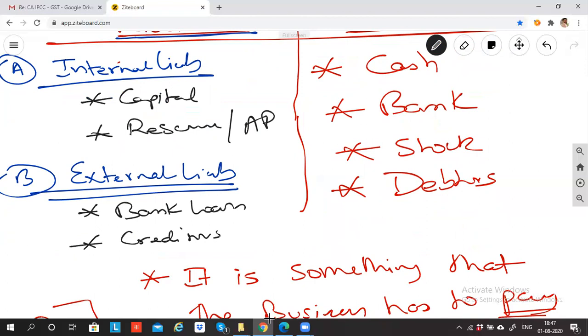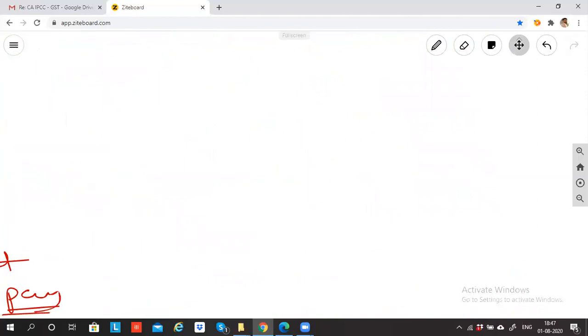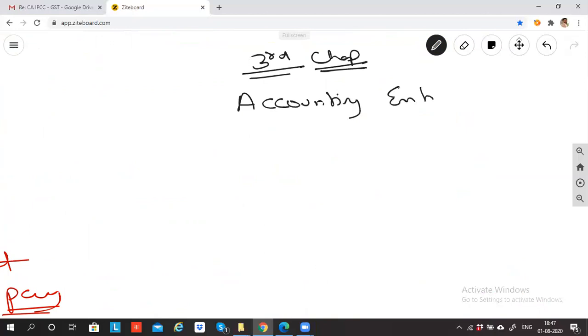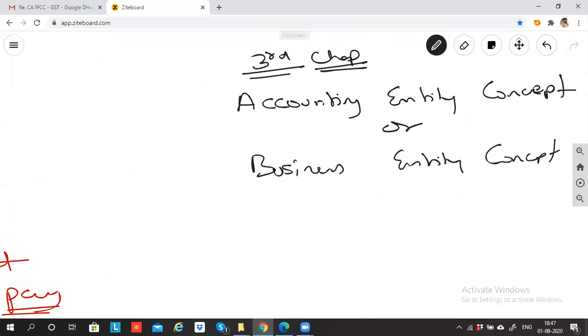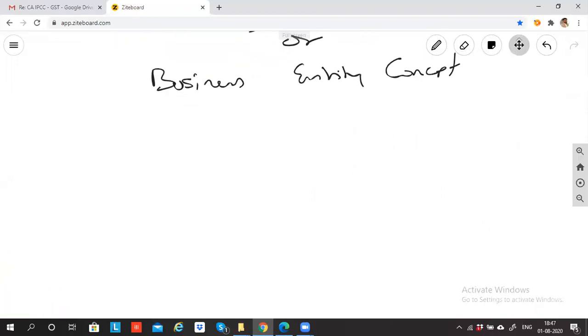Now we have to understand. Internal liability means what? Internal liability is a liability that the business has to pay to the owner. Now the question that comes in your mind is, sir, business and owner are the same. So in your third chapter, there is a concept called the accounting entity concept, or it is called the business entity concept. Now what does this concept say? Let's talk about Fortune Academy.